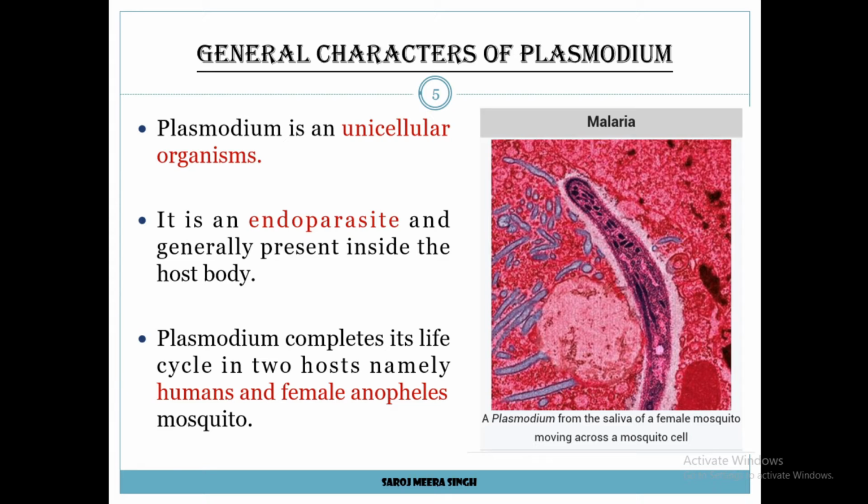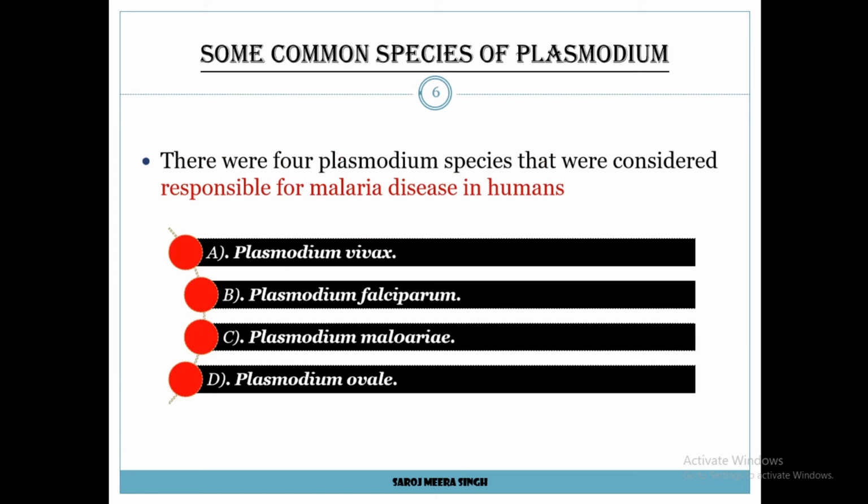Now come to the next slide, some common species of Plasmodium. There are many Plasmodium species present in nature which are able to cause malaria. But in humans, only four Plasmodium species are responsible for causing malaria. They are as follows: Plasmodium vivax, Plasmodium falciparum, Plasmodium ovale, Plasmodium malariae.